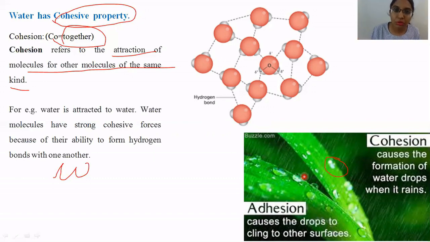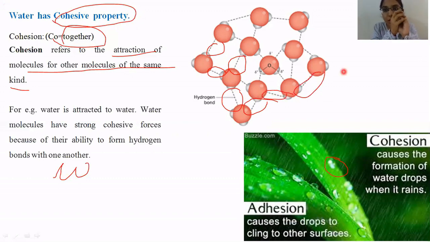Because of the extensive hydrogen bonding, as you can see in the figure, taking place between the different water molecules, they remain stuck to each other. That's why this is one of water's life-supporting properties.